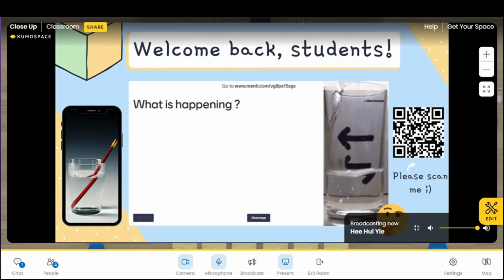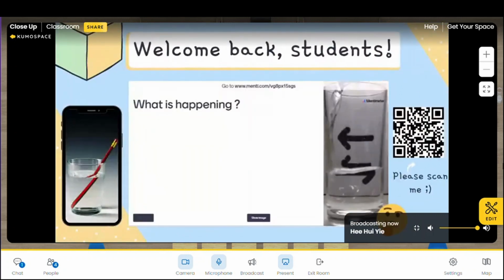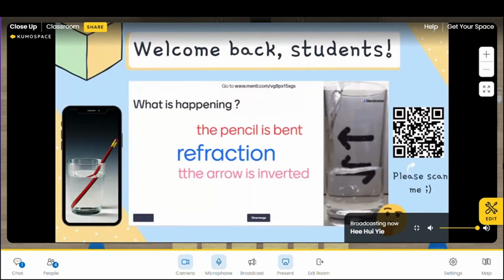I'll give you 10, 9, 8, 7, 6, 5, 4, 3, 2, and 1. Okay, let us see the results. What is happening actually? All right, the pencil is bent, someone said, and there is refraction. And the arrow is inverted. Yes, very correct. Very good observation, all the students.